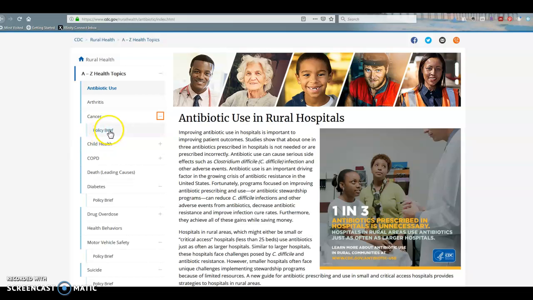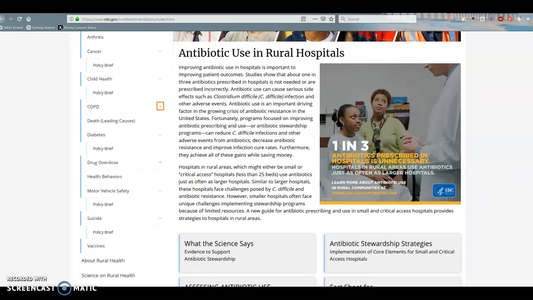But as you can see, for cancer, for childhood health, there's one. There's not one for COPD, because when I open this plus sign, it's just the COPD burden in rural America. So there's no policy. They have a statement about it, but no policy, right? Death leading causes, we don't have a policy. Diabetes, we do. Drug overdose, there's one, but Jerry got that one. And thank you, Jerry, who is the one that used this website to find her policy. So there's one for motor vehicle safety, and there are a couple other topics here that have policy briefs.